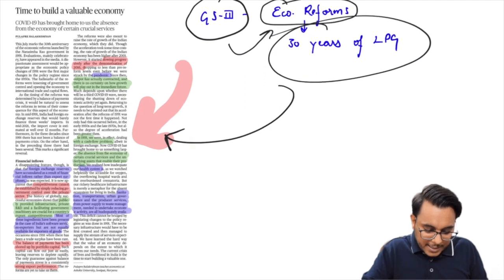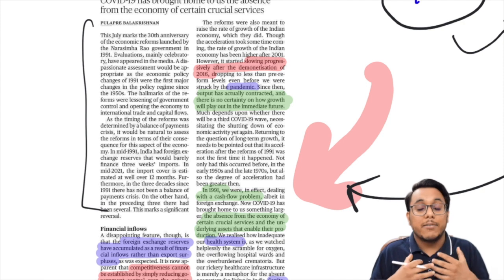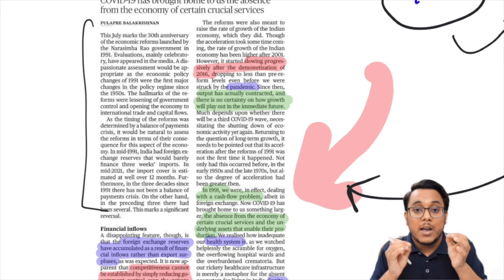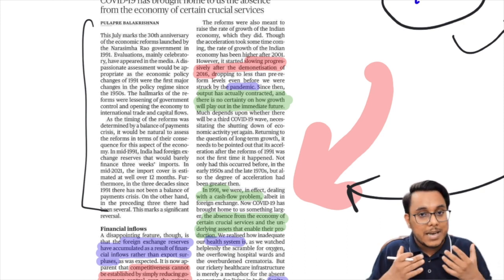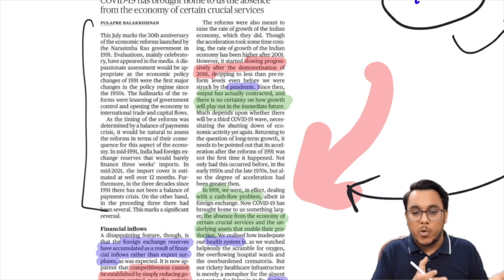Now, first of all guys, it gives the introduction that in 1991 we carried out the reform. Why? Because our foreign exchange was very much less. We had just 3 weeks of foreign exchange cover. Now we have more than 12 months. At that point of time there was a balance of payment crisis which was going to happen.